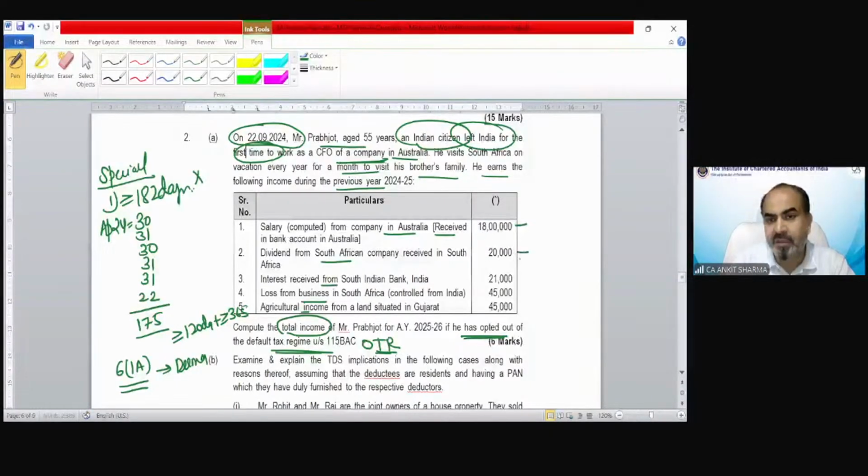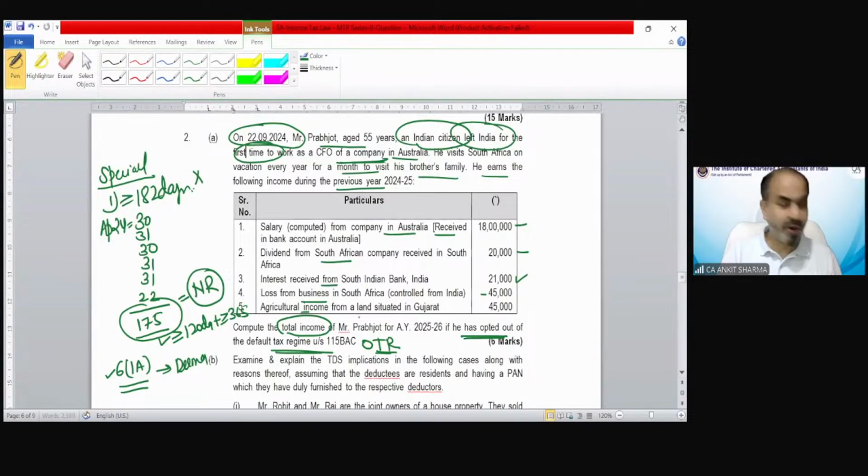This is a South African income. We cannot include it. Interest from an Indian bank, yes, we can include it as Indian source income. Loss from business controlled from India, that is a negative thing, that is not income. Agricultural income is exempted. So you can see the only taxable income in India is 21,000. That does not exceed 15 lakhs. So the special condition of 120 days would not be applicable. Only the first condition would be checked for the purpose of his residential status. So he would be regarded as a non-resident.